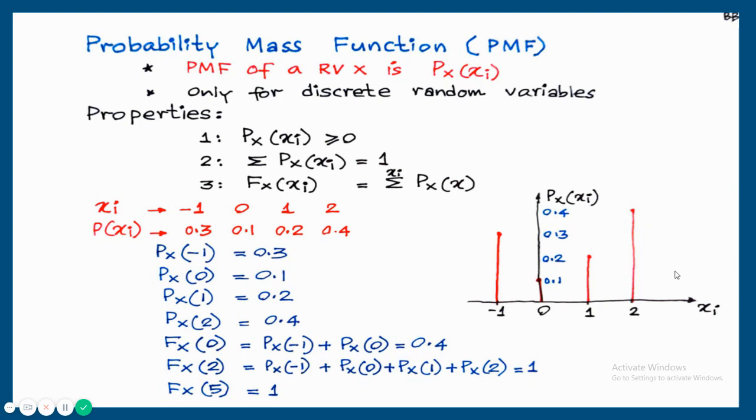This graph shows random variable versus probability mass function. So random variables are -1, 0, 1 and 2. Against each random variable, the corresponding probabilities are written here. So it's just vertical lines that will come. There's no accumulation. This is random variable versus probability mass function. It is valid only for a discrete random variable.